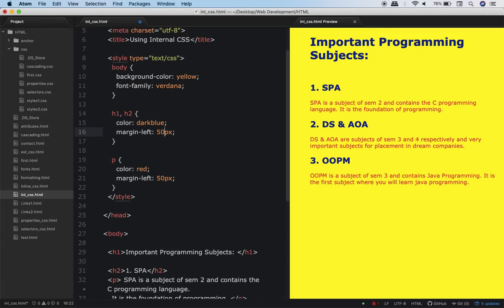If you see carefully, the paragraph is also 50 pixel. I made the heading also 50 pixel. So see carefully, the paragraph and the heading are aligned now. Let me make it 40 pixel. See what will happen.